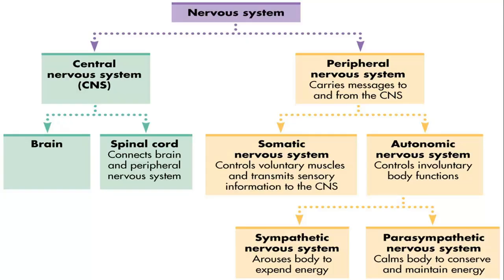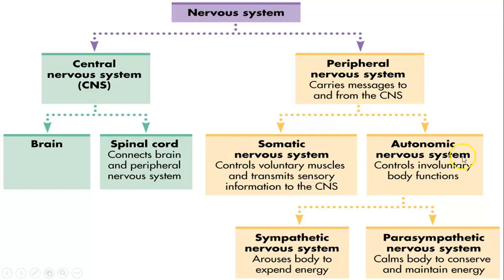Okay, so CNS is the boss. It's the one that takes the decisions. Again, it's the brain and the spinal cord. While here we have the peripheral nervous system. Those are all of the other nerves that bring the information from the receptors or send the answer to the effectors. The peripheral nervous system is further divided into somatic nervous system and autonomic nervous system.